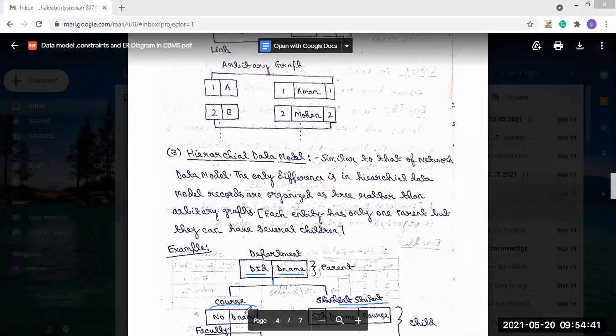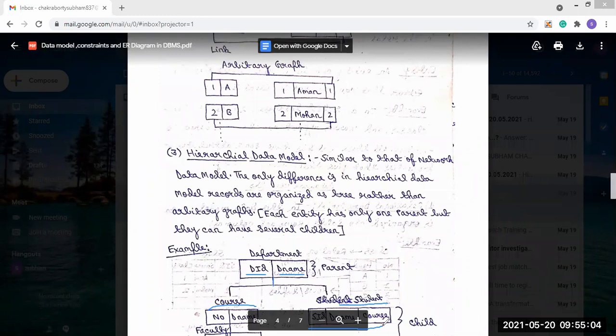In the case of student also, you can see in the student there are student ID, department name, and course. These three attributes are present for the student entity. Why? There will be the student ID, the department name, in which department the student is enrolled, and which course he or she is enrolled in.